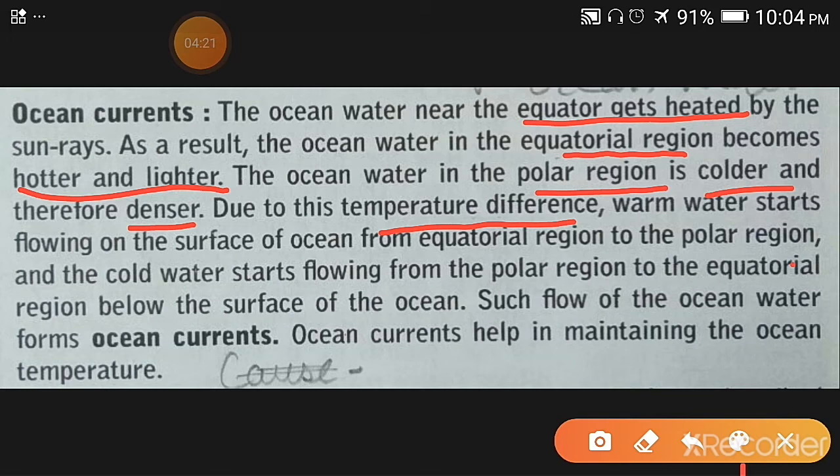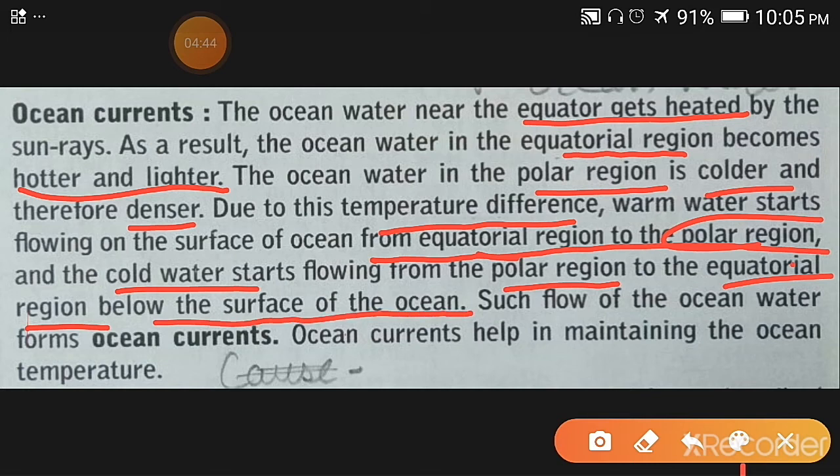Then warm water starts flowing on the surface of the ocean from the equatorial region to the polar regions. Warm water moves from the equatorial region to the polar region, and the cold water starts flowing from the polar region to the equatorial region below the surface of the ocean, because cold water is denser, so warm water moves on the colder water.